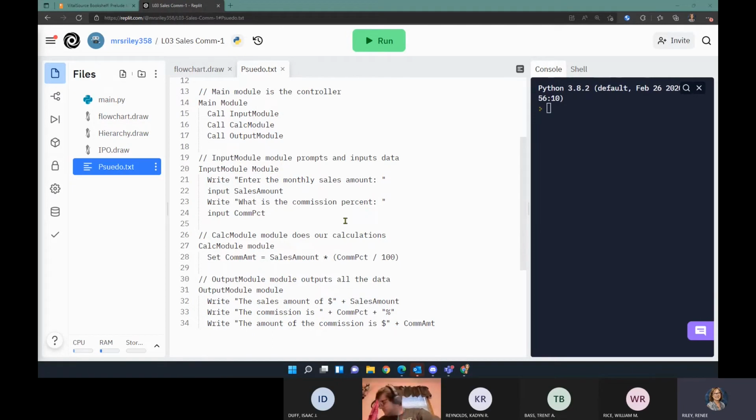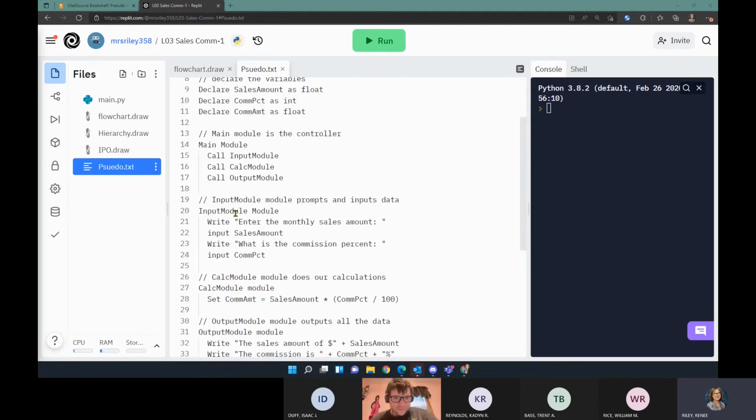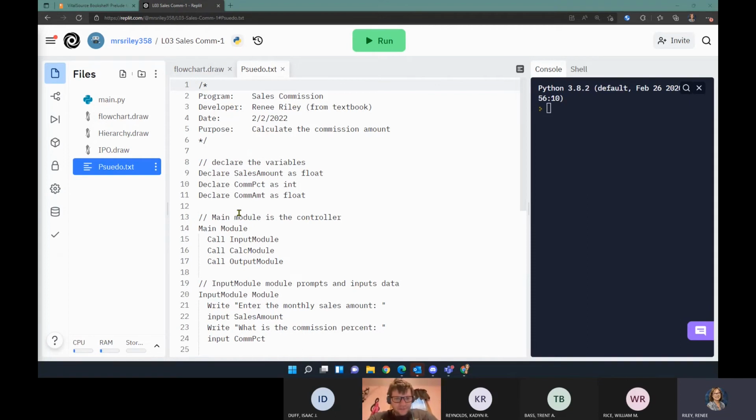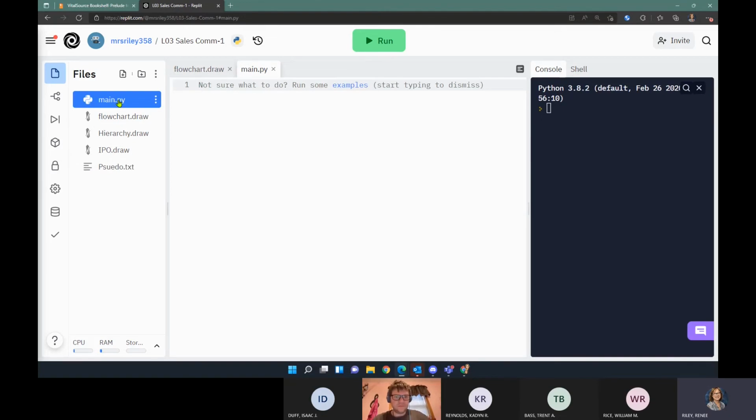So anyways, I've got my pseudocode here from that salesperson's commission Replit. Can you guys find yours? It's been a while. If you can't find it, just create a new one and we'll put the Python code in it. Since I've got mine here, I'm going to edit my main.py file, my Python code, and get started with creating this code.